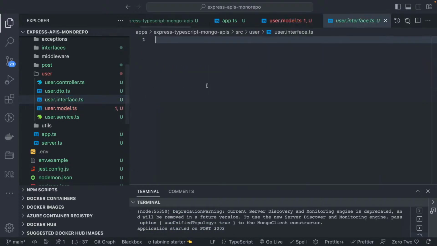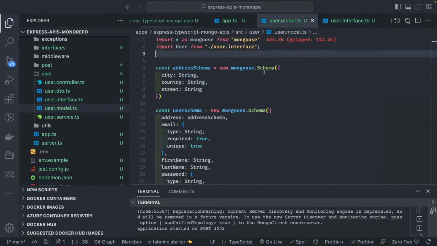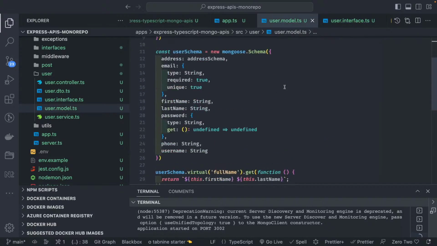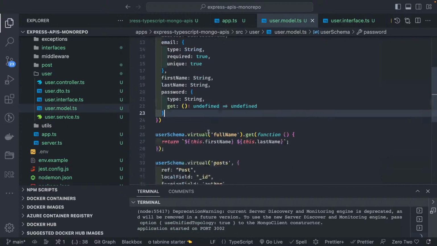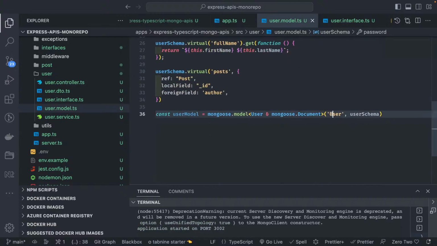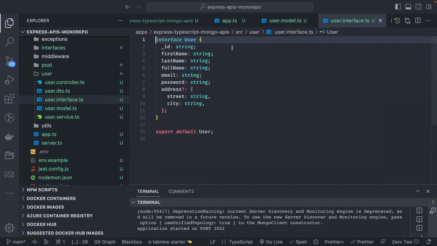So this is the user interface. Here we have ID, first name, last name, full name, email, password, address. Okay, address is optional. Email, password, full name, _id. So this type we are passing to this, and we have phone and username. We already have, I think. We don't need to add any additional columns. Okay, this is fine. So what it is giving us is the user document which contains these types, right?